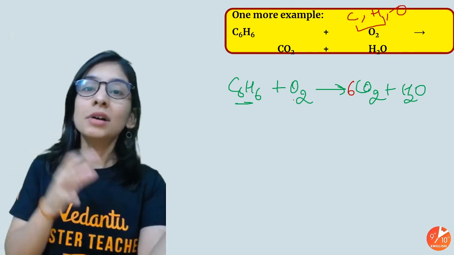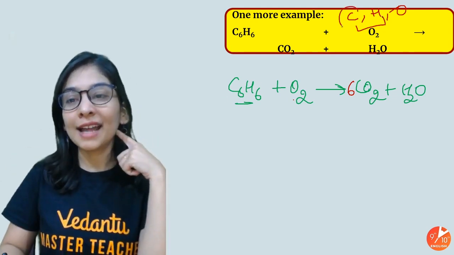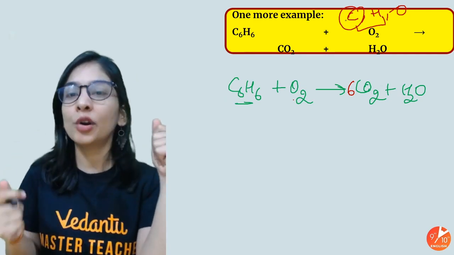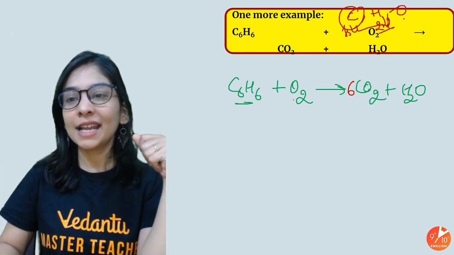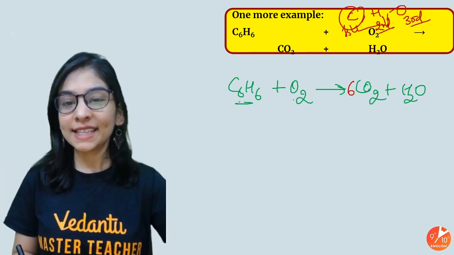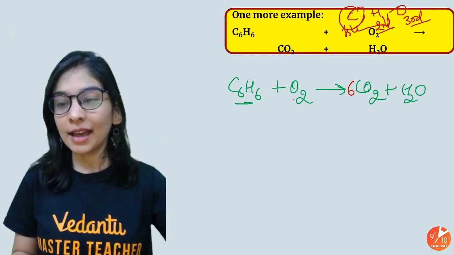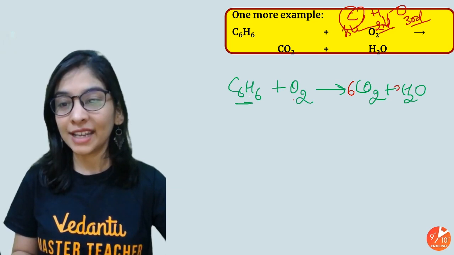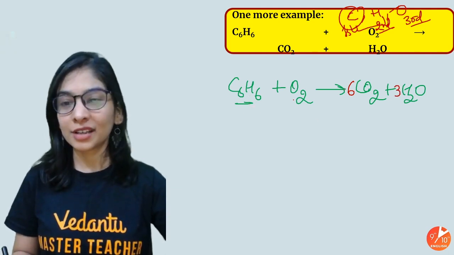But ma'am, among carbon and hydrogen, which one will I choose? So choose the one that's heavy, the one having more mass. So first preference carbon, second preference hydrogen, third preference oxygen. Okay. So 6 carbon, all okay. 6 hydrogen, I will make 6 hydrogen by writing 3. Hydrogen is also balanced. Let's see the number of oxygen.